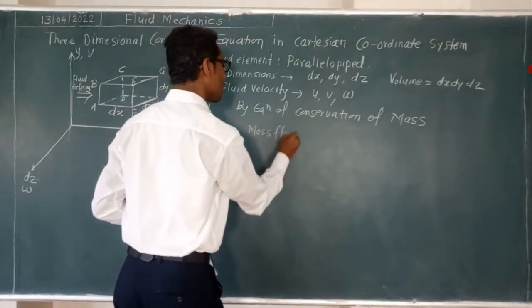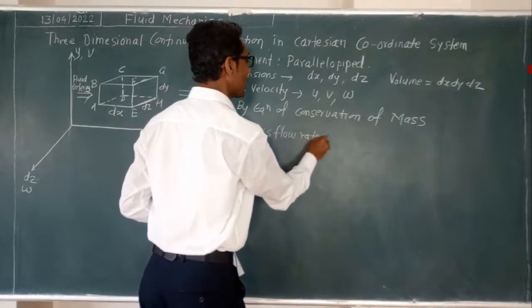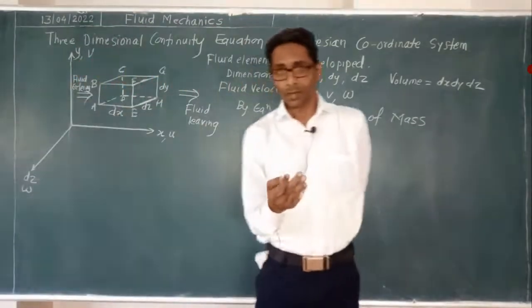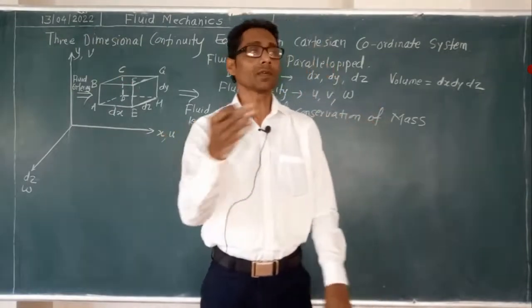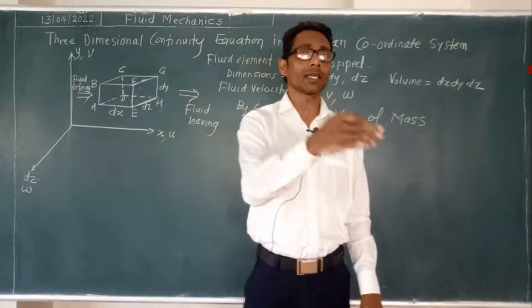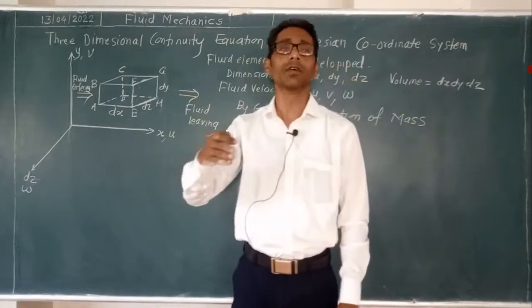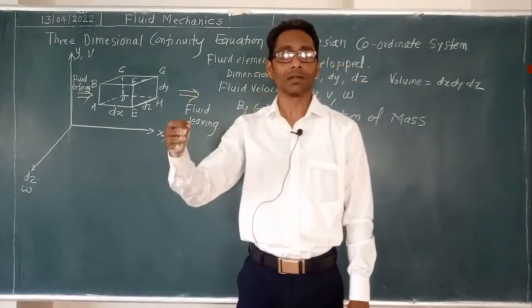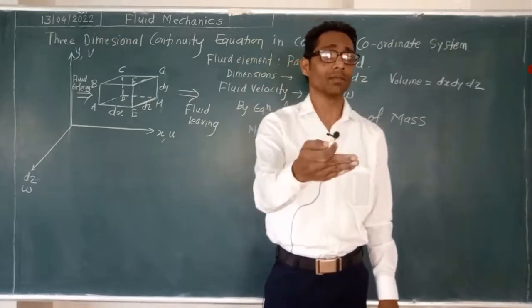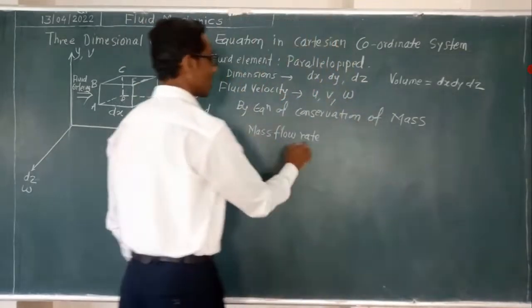We will take here rate. Why rate? Per unit time. Because if you take an IC engine, there is a continuous flow of fuel mixture through the carburetor. If you take a centrifugal pump, continuous flow of water. So that is why the flow is taking place per unit time. Okay, so that is why mass flow rate